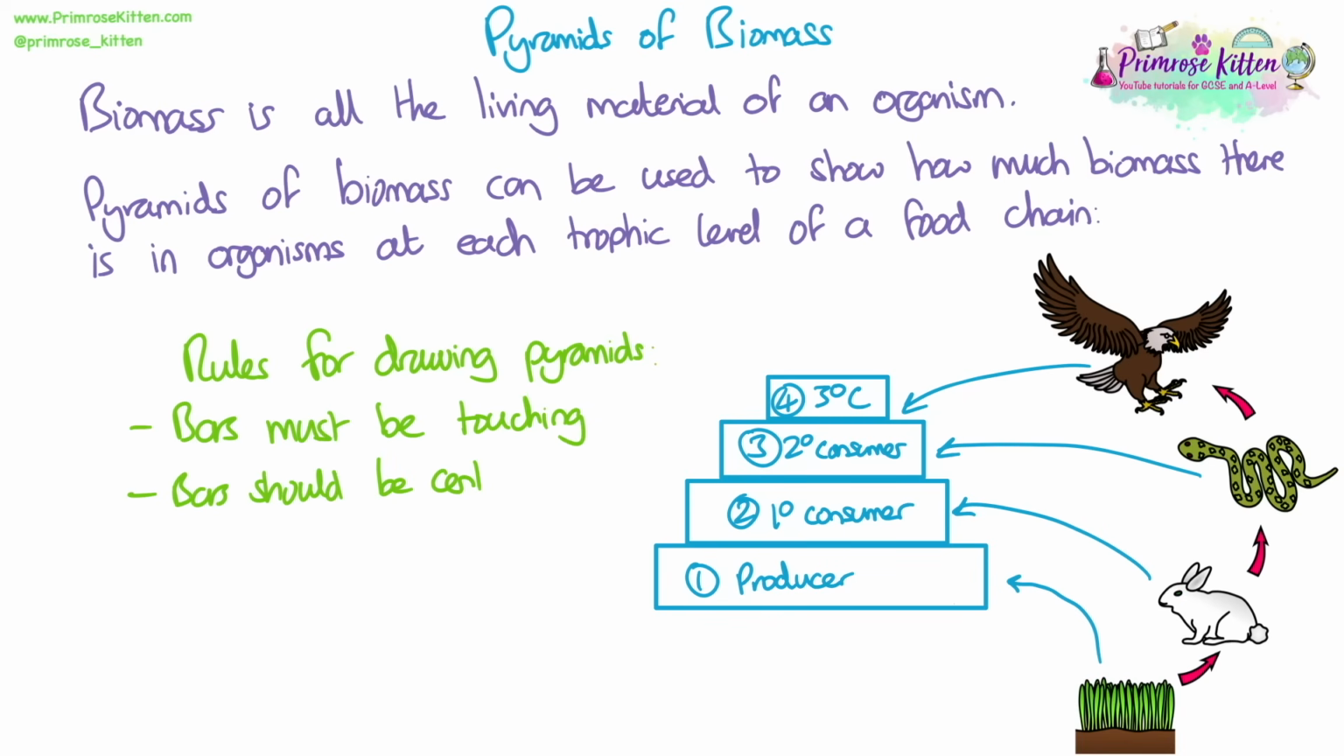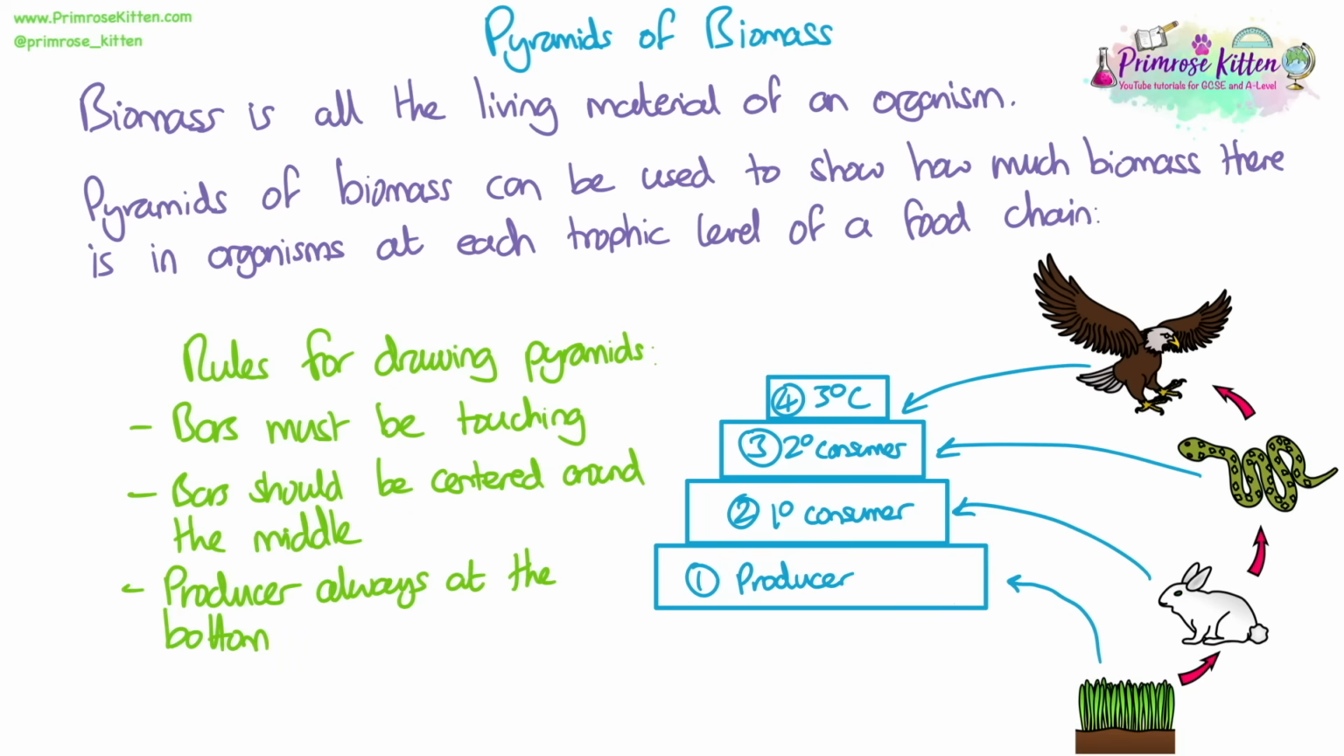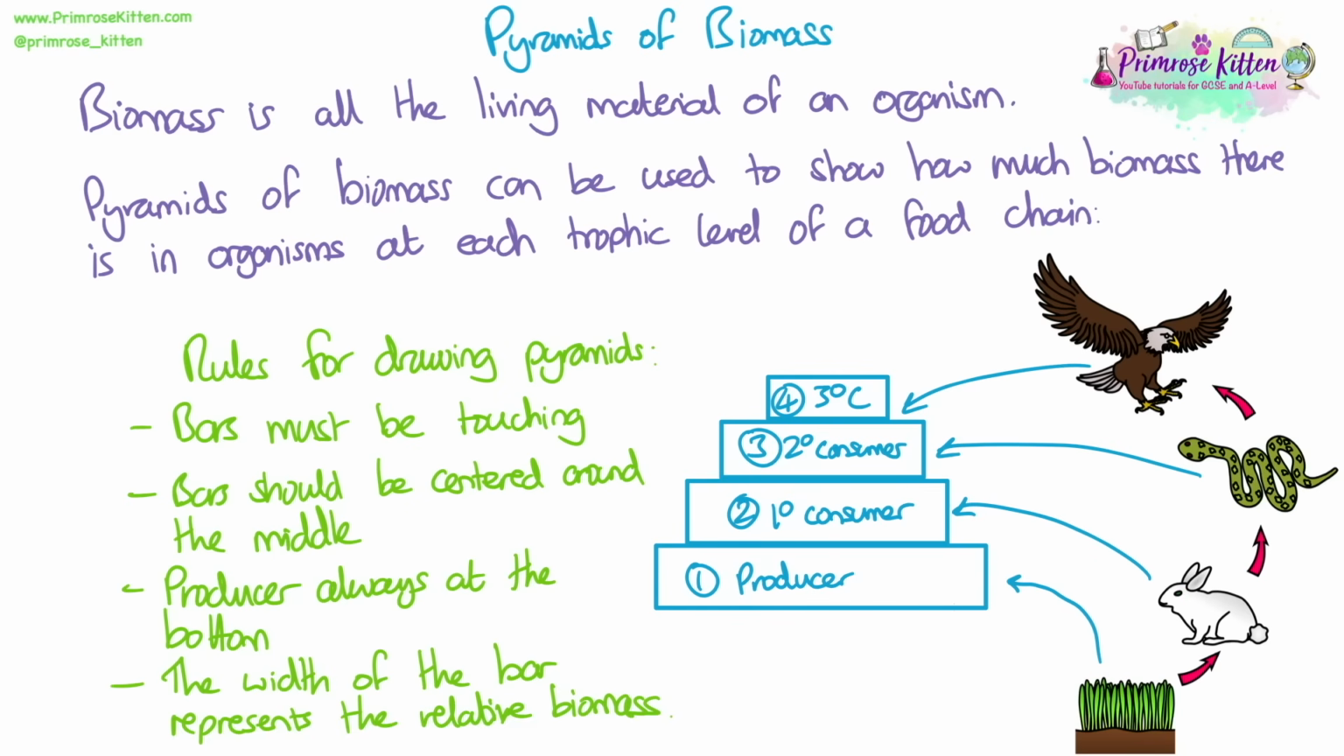There are some rules for drawing these pyramids of biomass. The bars must be touching, so there should be no gaps between your bars at all. The bars should be centered around the middle, so it should form a sloping pyramid, not all over to one side. The producers will always be at the bottom of your pyramid of biomass, and the width of the bars should represent the relative biomass of the organisms in each trophic level. You could be asked to draw these from data in the exam, so make sure you follow these rules and use a ruler and make sure you get all of those marks.